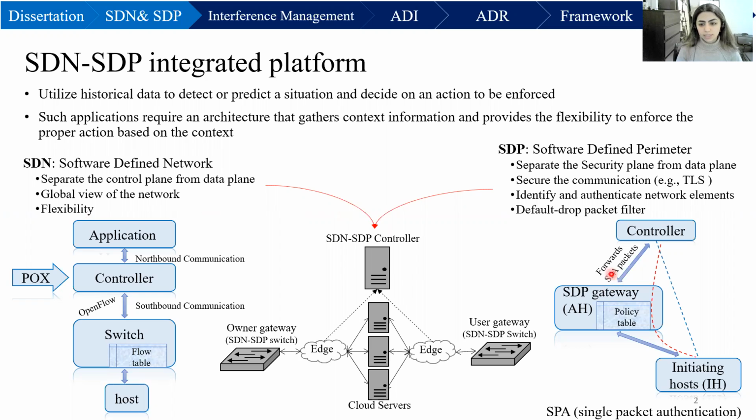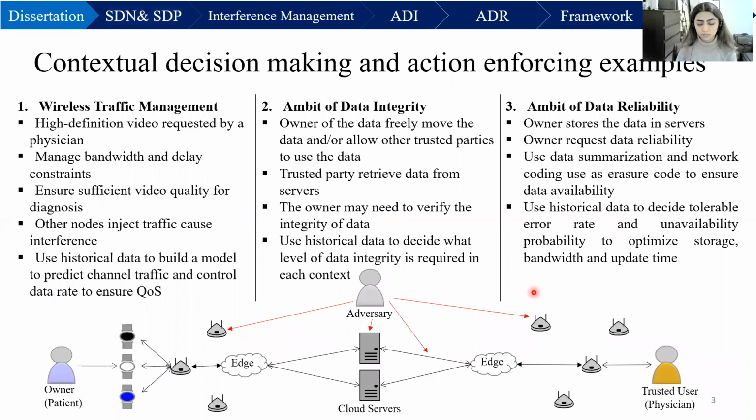SPA only forwards the packets that ask for authenticating the host or providing a service. This way, the controller is safe and secure behind the gateway, and it secures the communication and identifies and authenticates network elements. We use this architecture in three different scenarios to make sure that it works.